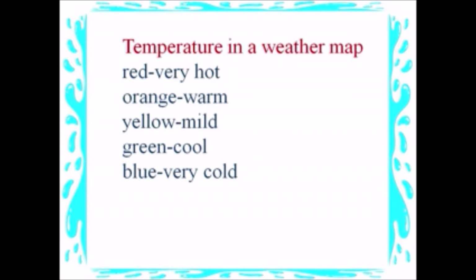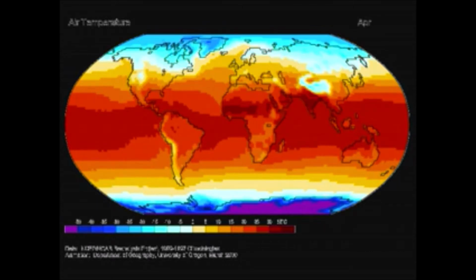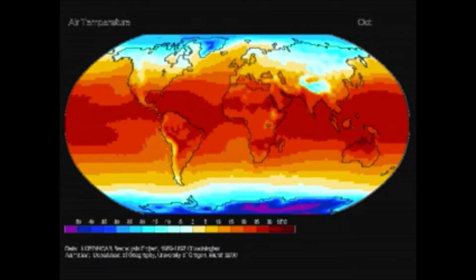Temperature on a weather map: red is very hot, orange warm, yellow mild, green cool, blue very cold.